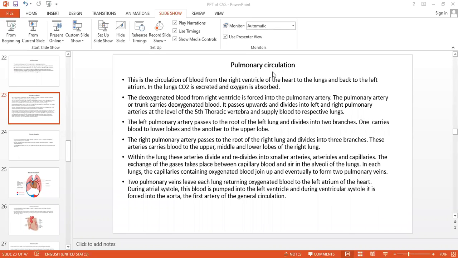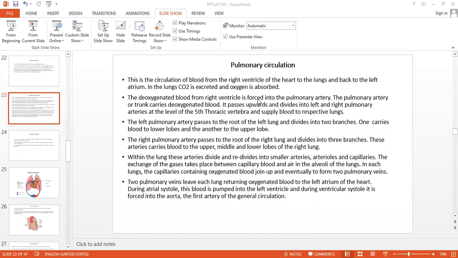See, listen carefully. Pulmonary circulation is the circulation of the blood from the right ventricle of the heart to the lungs via the pulmonary artery. That divides at the fifth thoracic vertebra into right and left branches, which reach the right and left lungs, and then the blood goes back to the left atrium, which receives the oxygenated blood.